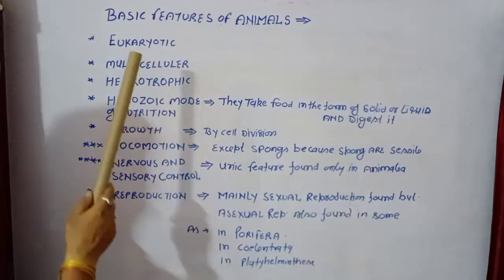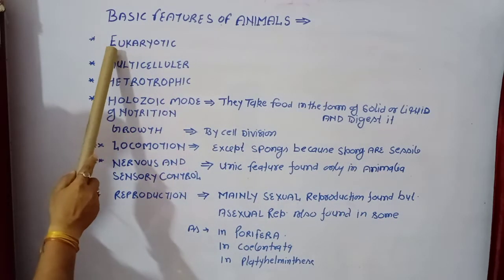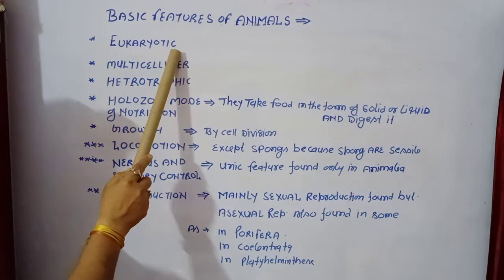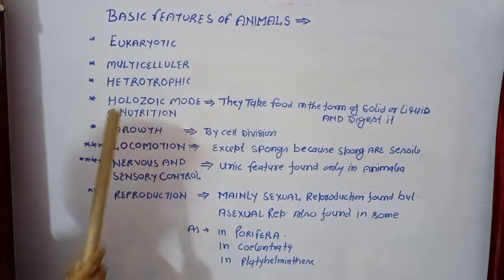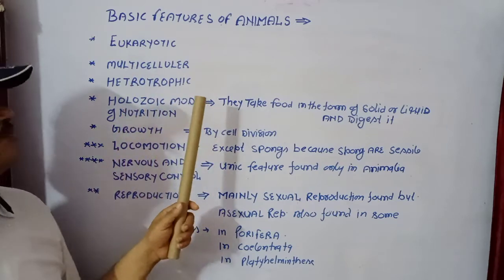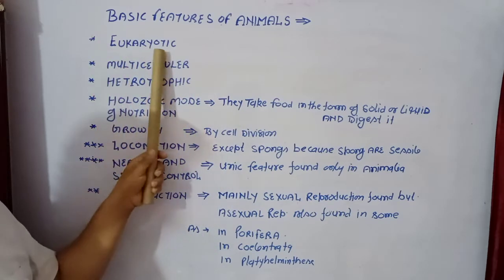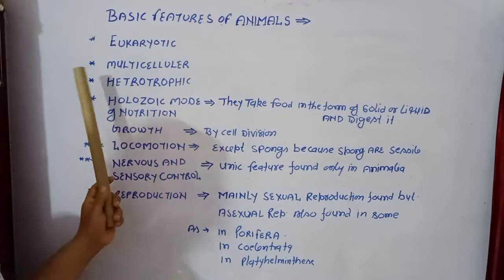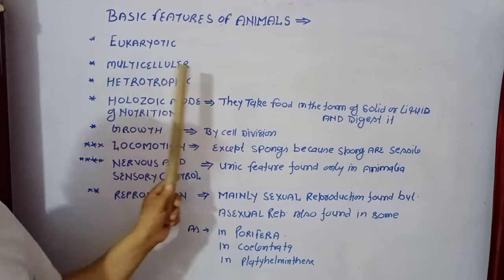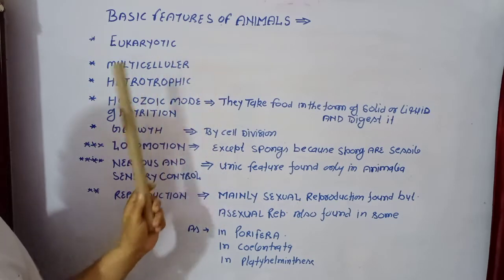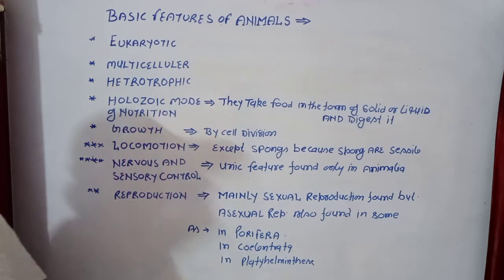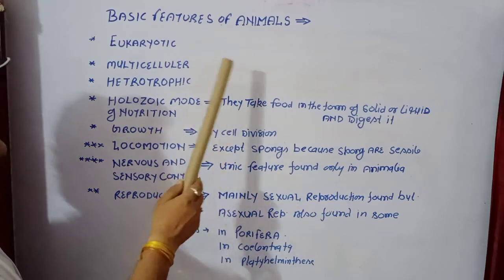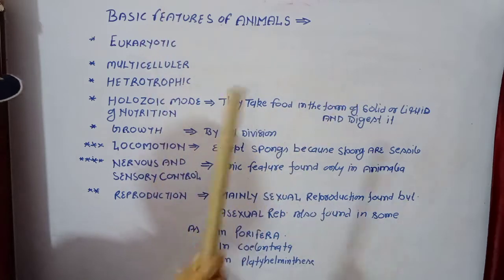The basic features of Animalia mean the animals present in Kingdom Animalia. There are following characteristics. First, these are eukaryotic, multicellular, heterotrophic. In these three points there is no problem, because you know that eukaryotic means all the animals have only eukaryotic cells, no prokaryotic cells. Multicellular means they have a number of cells, they are not unicellular. Heterotrophic means these animals are never autotrophs, but they may be parasites, saprophytic, symbiotic, anything.